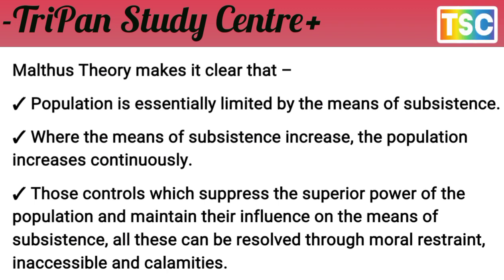Those checks suppress the superior power of population and maintain its balance with the means of subsistence, and all this can be resolved through moral restraint and celibacy. That's important.